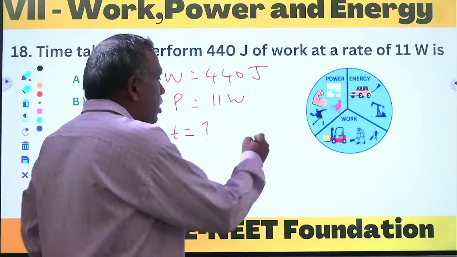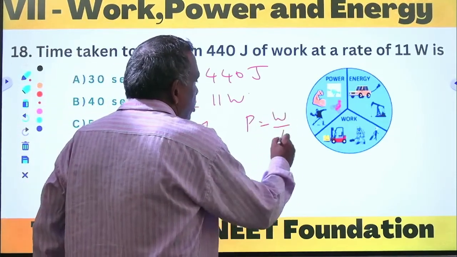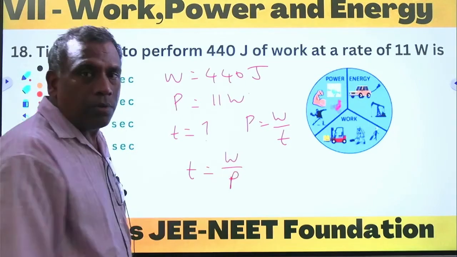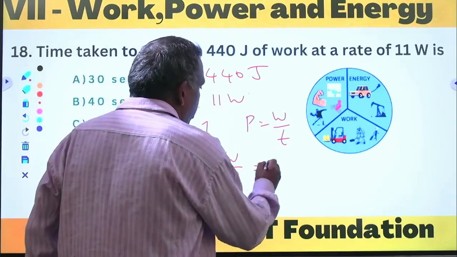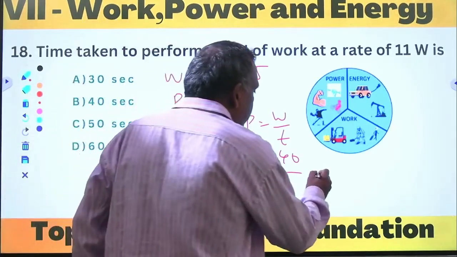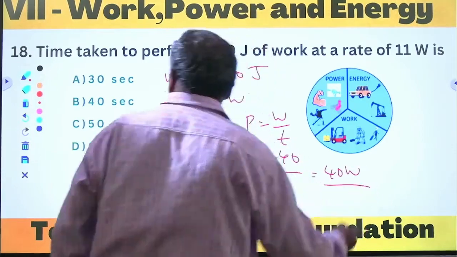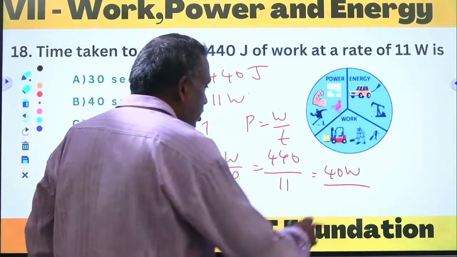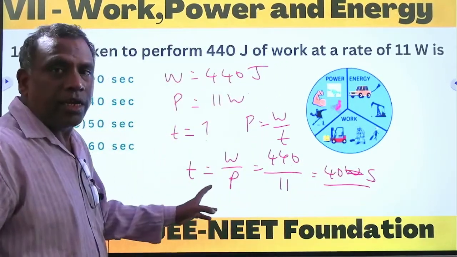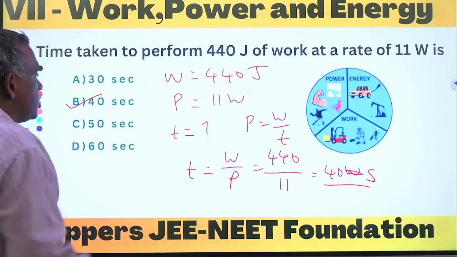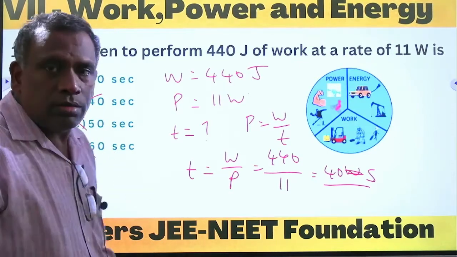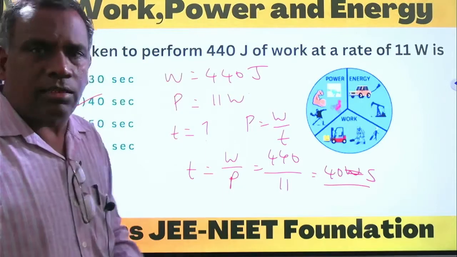Power is equal to work upon time. Then time is equal to work upon power. Work is 440, and power is 11 watts. So it is nothing but 440 by 11, which is 40. Not watts actually, it is 40 seconds. 40 seconds is the time taken. So in the given options, 40 seconds, option B is correct. 30 seconds wrong, 50 seconds wrong, 60 seconds wrong. So 40 seconds is the correct answer for this question.